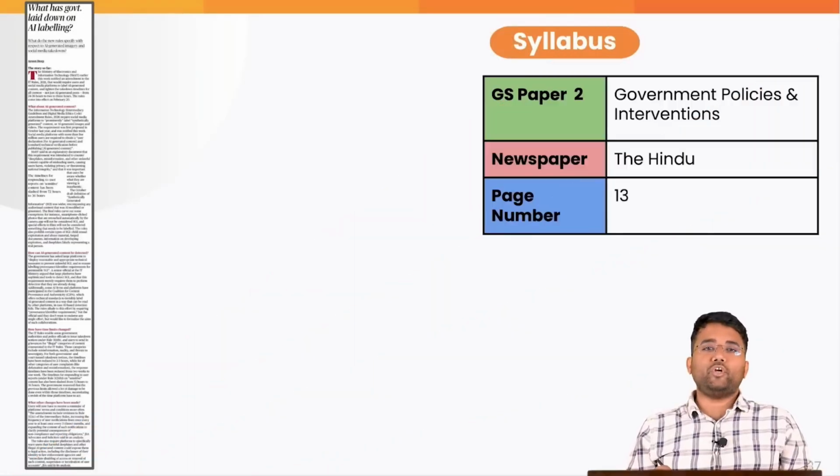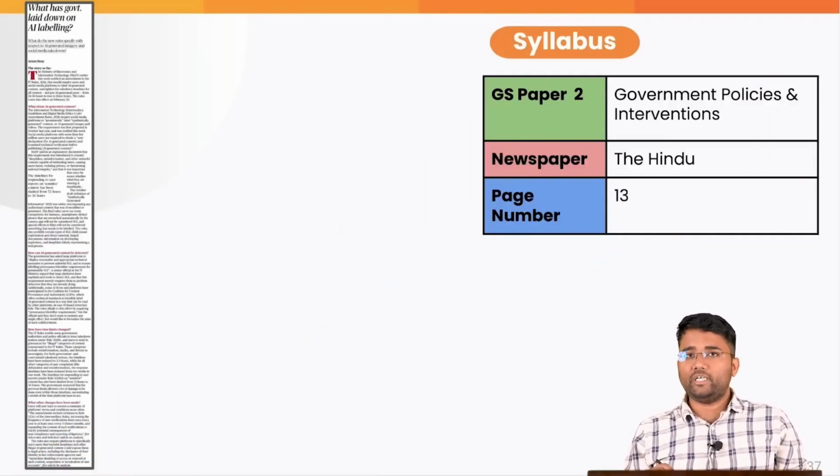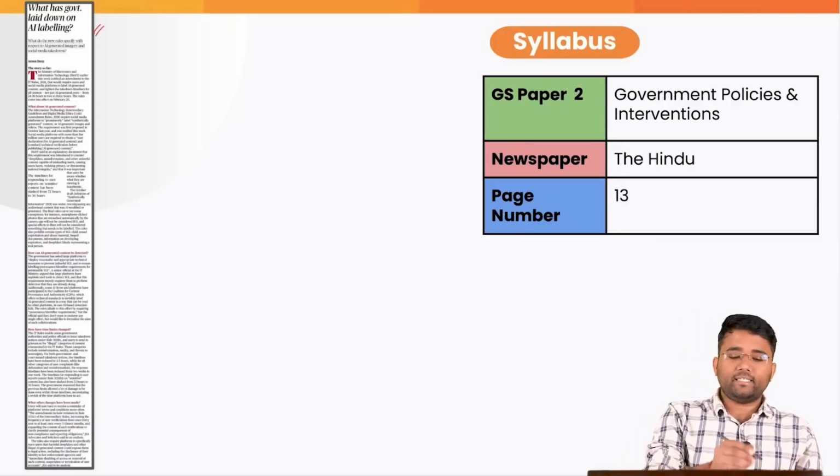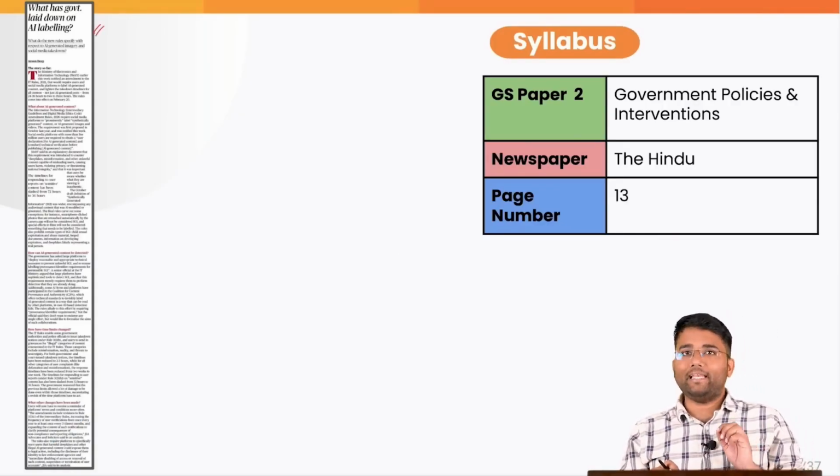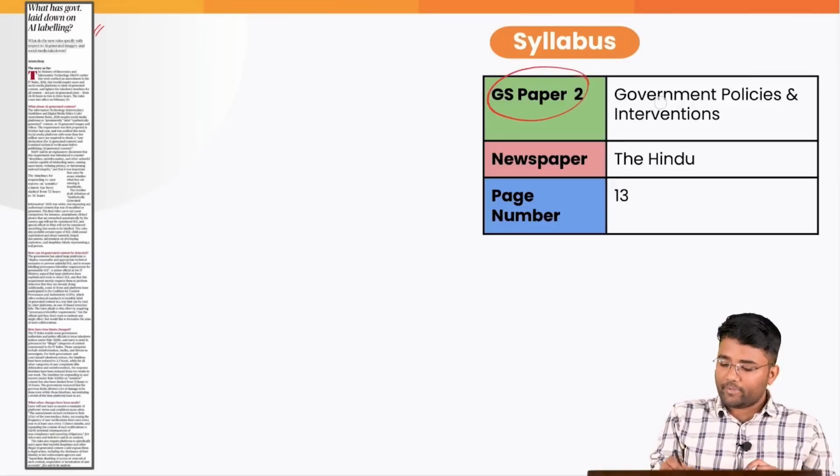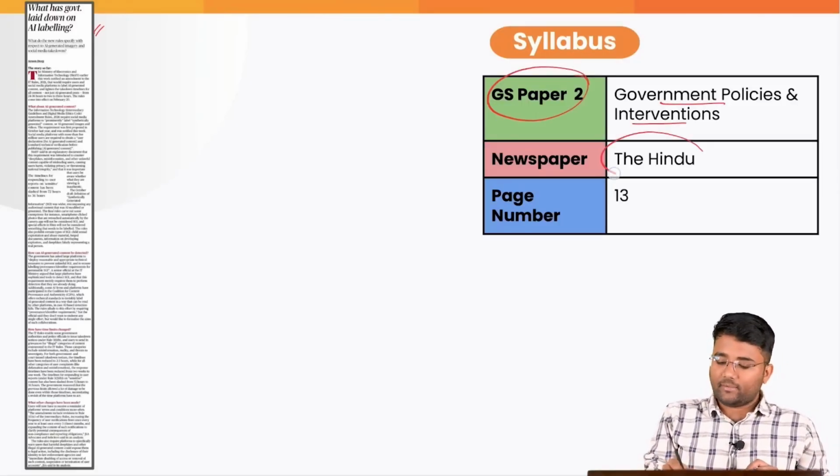Moving towards our prelims pointers section that we have introduced, keeping in mind your upcoming prelims examination 2026. The first topic is the recent rules by the government with regard to the AI labeling. This is related to your GS paper 2 government policies and interventions, and this has appeared in today's The Hindu